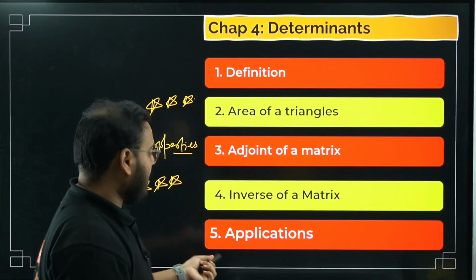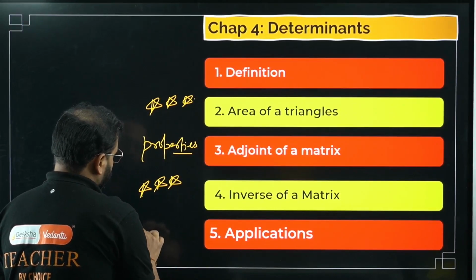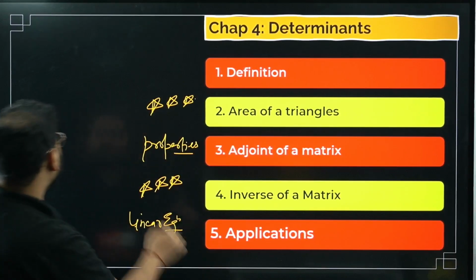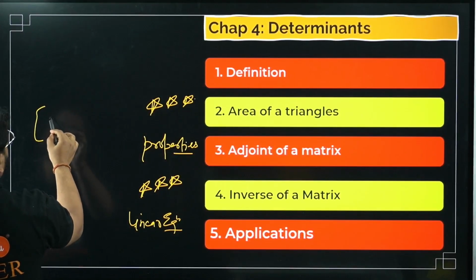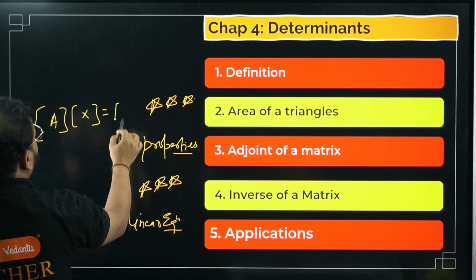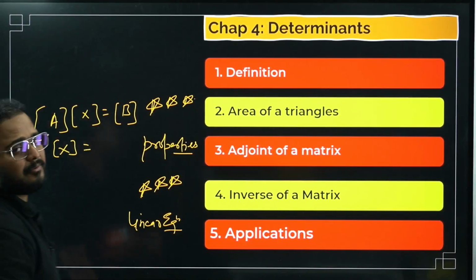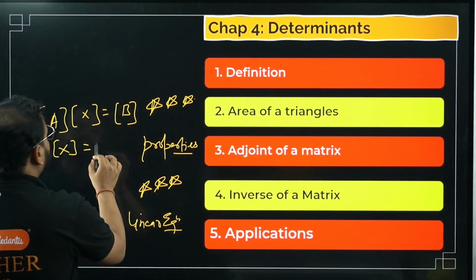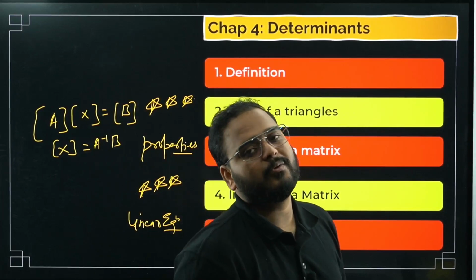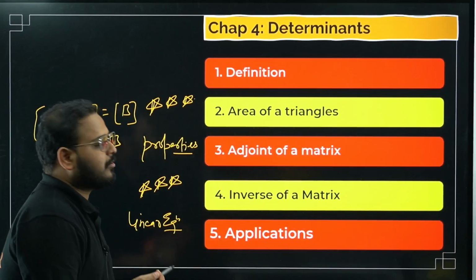Applications. This keeps coming, no? Where you solve linear equations, you keep solving linear equations over here. Remember this format, bacha. We have a matrix A here, a matrix X here, and matrix B here. We are asked to find the matrix X by applying inverse, X equals A inverse B. If you forget, first we find A inverse, then multiply that with B to get our result for X. I hope this is clear. I've done problems like this. So even applications questions can come.